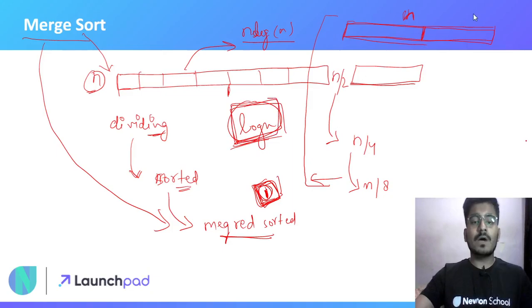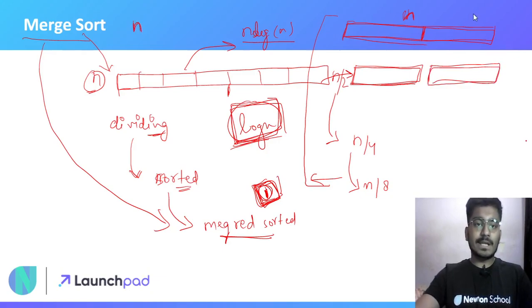Now in each operation what we are doing is merging these two subarrays. Merging these two subarrays will take n time in the worst case. So you can say that the whole complexity of this merge sort will be n log n.